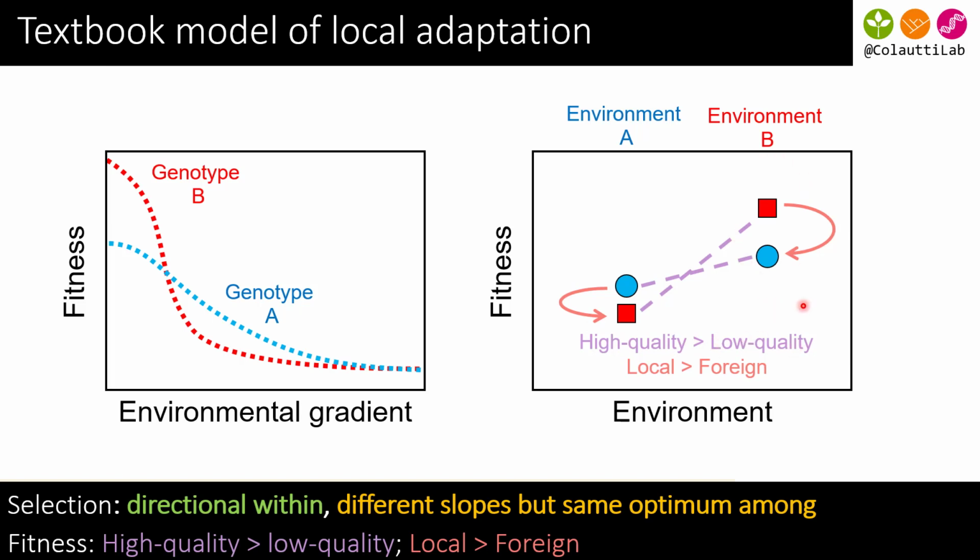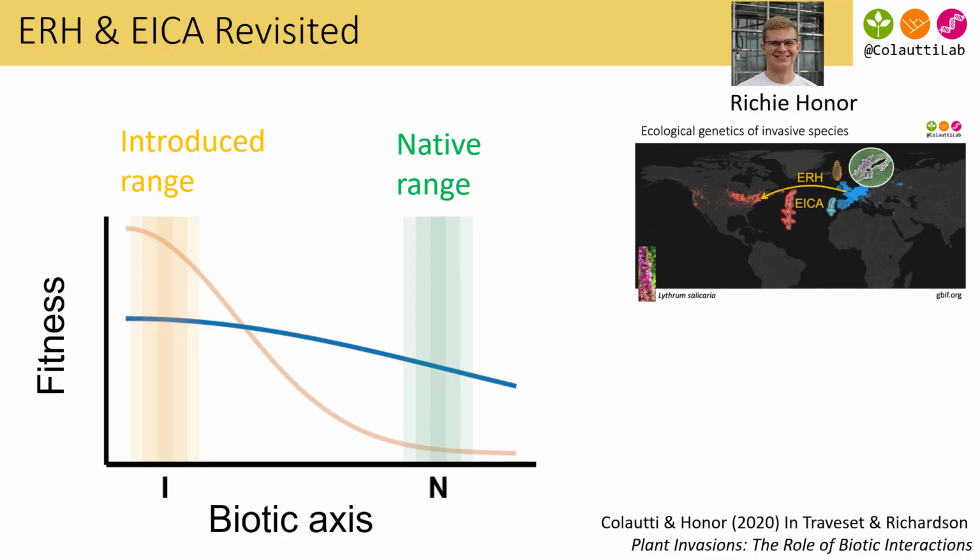They both do better in that higher quality southern growing environment. Here's another example of the model with another former student, Richie Honor. And the idea here is just that when species are introduced, they leave behind a lot of their natural enemies, especially specialist natural enemies.